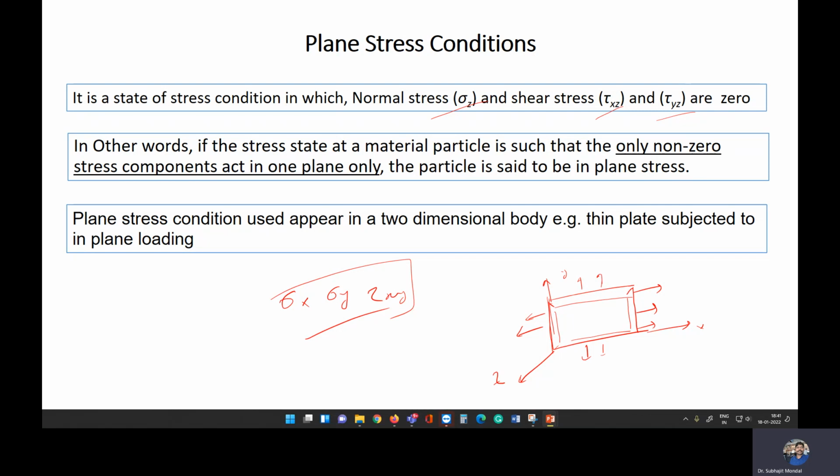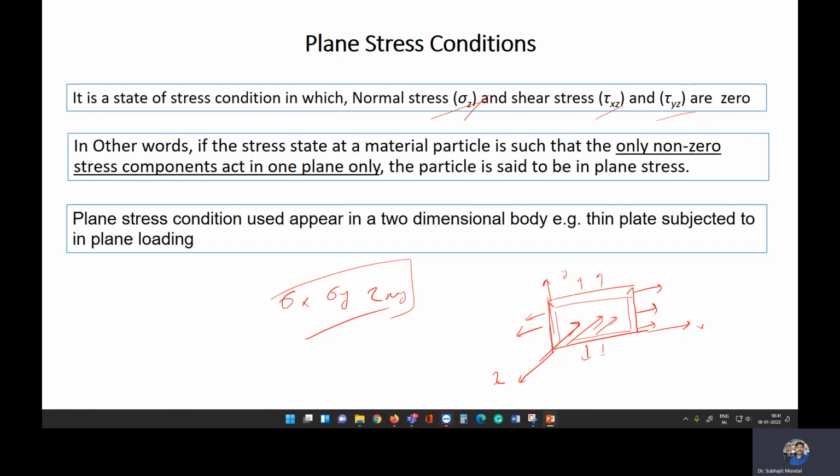Plane stress conditions are basically applicable for a plate-like structure where one direction is very thin, and loading conditions are also applied in that plane only. If the loading is acting in the z direction, in that case there will be bending stress, so the plane stress condition is not applicable. It is a state of stress of a body in which stress corresponding to one principal plane is zero. Here we are considering the z plane; the stress component acting in the z plane is zero. It can be another plane also.